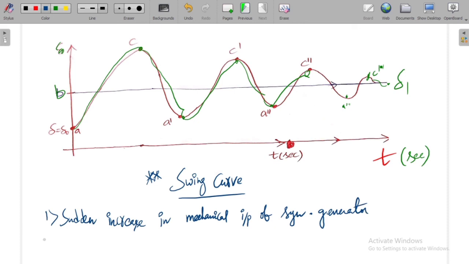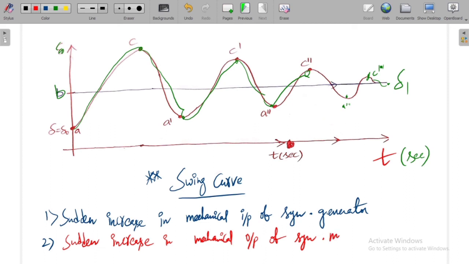Second one is sudden increase in mechanical output of synchronous motor. And these two are treated as mechanical disturbances. One for synchronous generator and another one for synchronous motor, right?